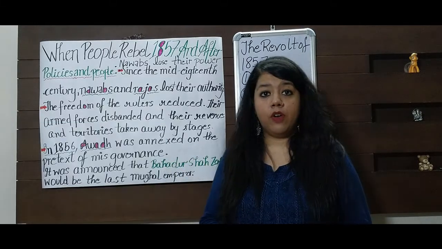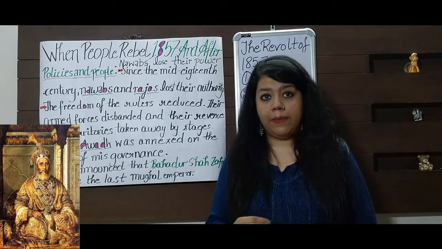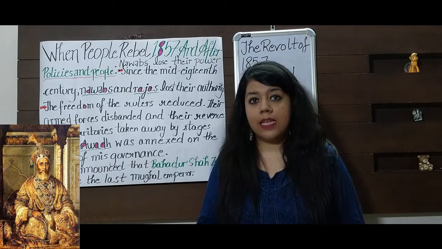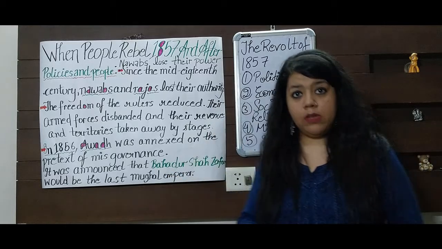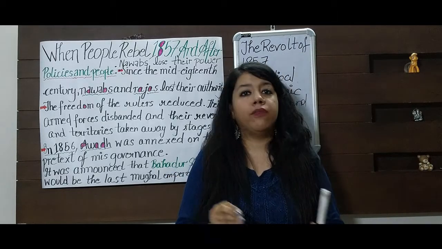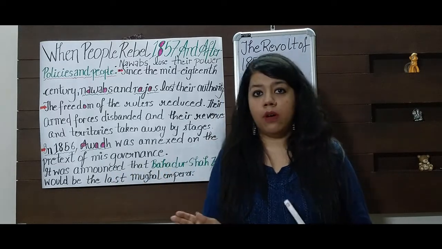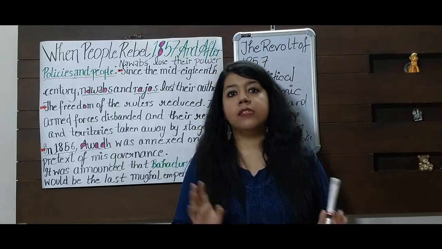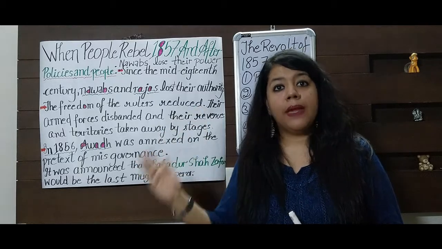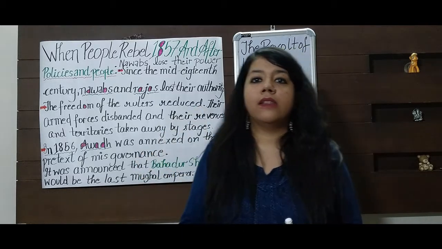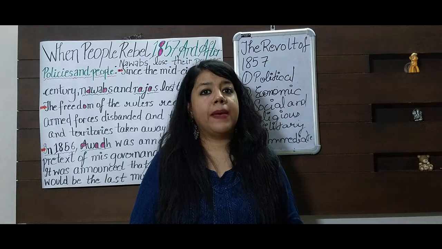Then Bahadur Shah Zafar, who was the Mughal emperor at that time, was informed that he would be the last Mughal emperor and his sons wouldn't be recognized as the next successors. So we can say that all these policies of the Britishers were not at all to the benefit of the Indians. Right now we have just talked about the rulers. Now we will be moving on to the other sections, that is sepoys, zamindars and peasants. Like what was faced by them, what made them so angry that they revolted against the Britishers. So next we are going to talk about the peasants and zamindars.